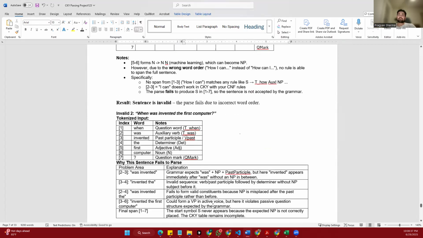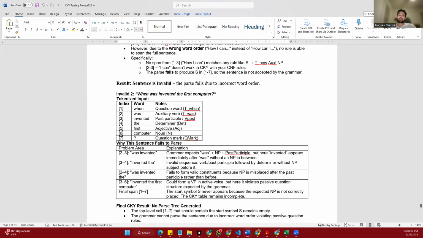So next, let's come to the second sentence: "when was the invented the first computer?" The sentence uses the passive voice incorrectly. The words are in the wrong order for the English passive. The sentence begins correctly with "when was," but then goes directly to the word "invented" without first giving the subject. In English, we usually say "when was the first computer invented."